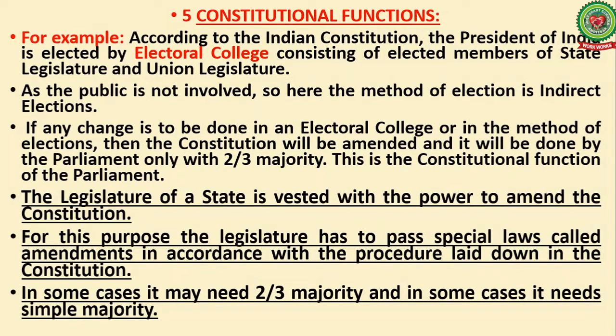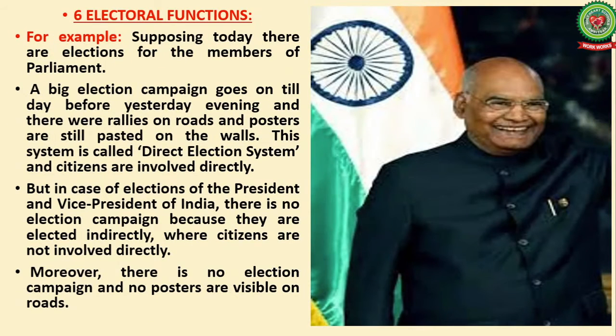The legislature of a state is vested with the power to amend the constitution. For this purpose, the legislature has to pass special laws called amendments in accordance with the procedure laid down in the constitution. In some cases, it may need a two-third majority, and in some cases it needs a simple majority. You know what a simple majority is? That's just 51%. And what is a two-third majority? That is 66%.